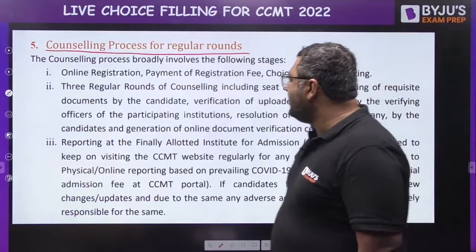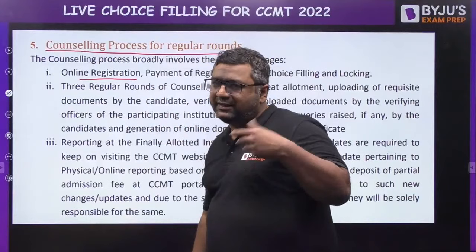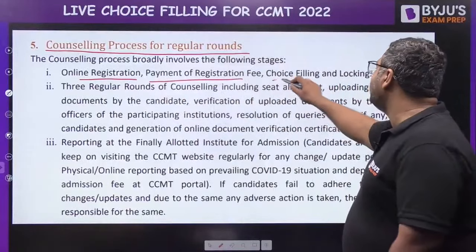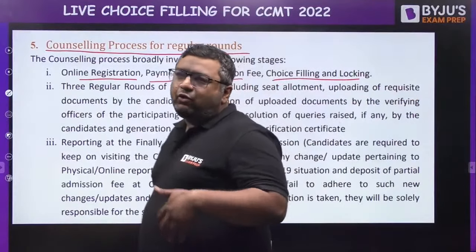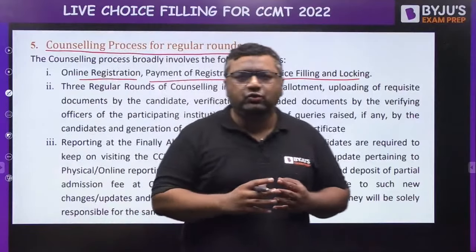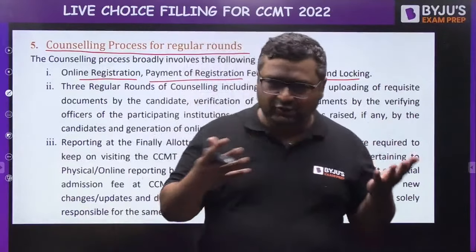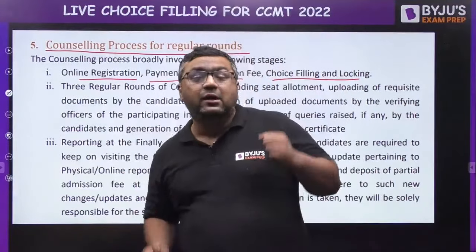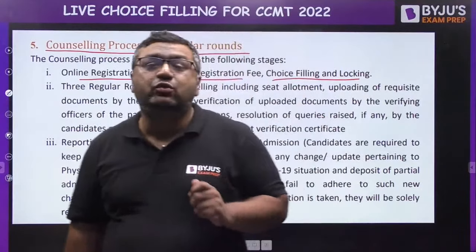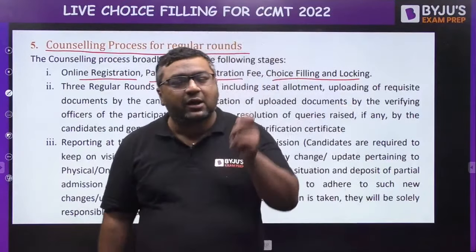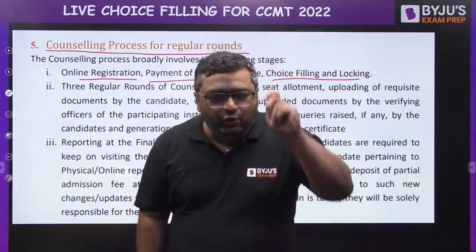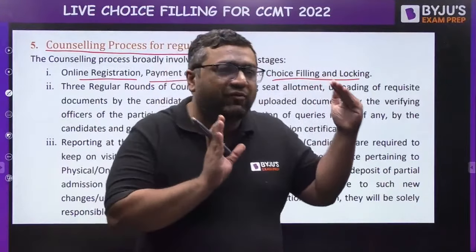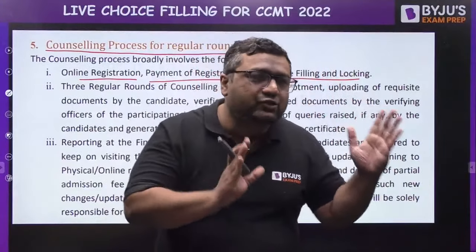Yes, let us move further. So my dear, as I said, first of all, online registration would be there. They will ask you for the basic details. I will show you that page also. Then payment of registration fees, and then choice filling and locking. You have to lock the choices by 12th of June, and if you fail to do that, and you have filled the choices but didn't lock them, they will be automatically locked. So don't worry about that, but try to fill the choices in your preference order, because there will be no chance of changing them during the rounds of counseling. During the first 3 rounds of counseling, you will not get the chance of changing the choices. So whatever choices you fill before the first counseling is going to be final.